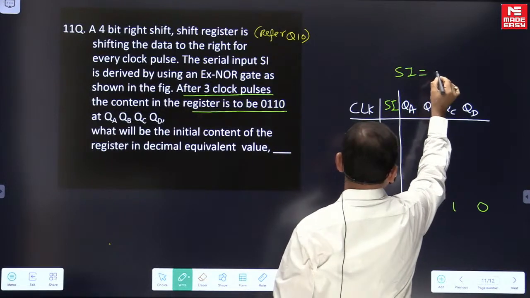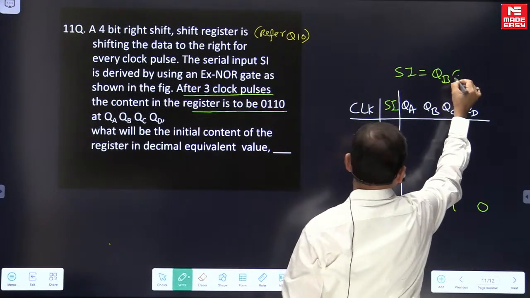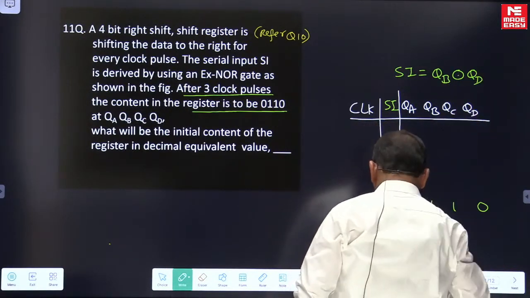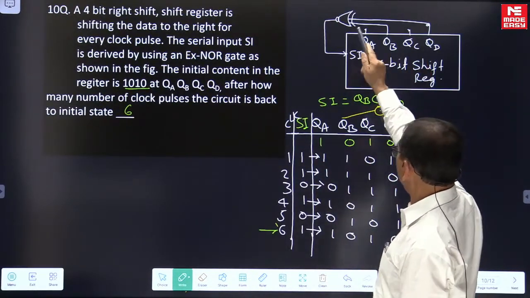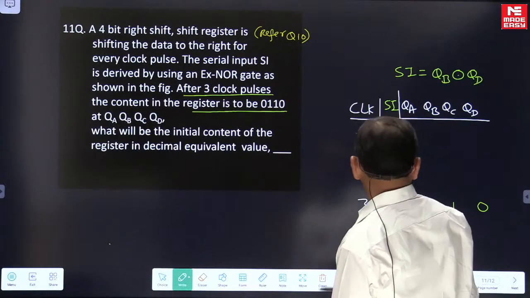We know the serial input is the XNOR between QB and QD. We are referring to the same circuit. The XNOR between QB and QD is the serial input, right?